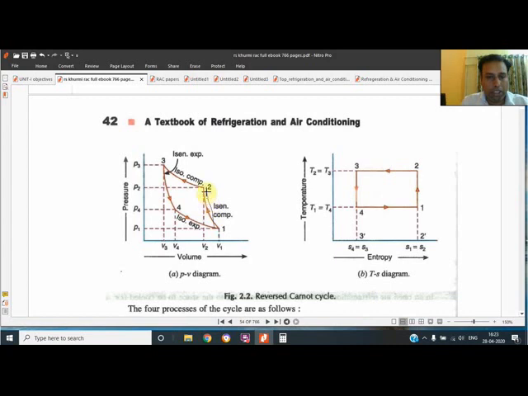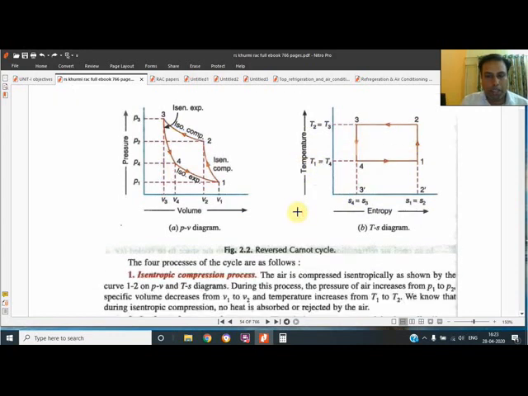In this we can see the starting is the compression, then again compression, twice the compression, and twice they have given the expansion. First compression is isentropic, means entropy will remain the same at both points, S1 is equal to S2. Second is isothermal, temperature will remain the same. Then again isentropic, entropy will remain the same, and then isothermal, the temperature will remain the same. So in this way the cycle is being explained. We know that whenever there is an isentropic process, no heat is added or rejected. So we will go through only these two processes.